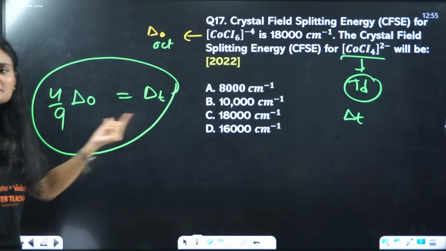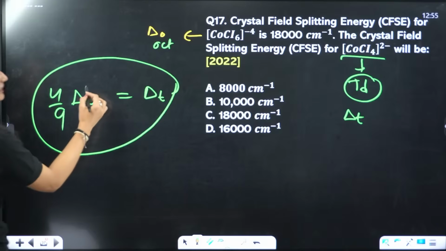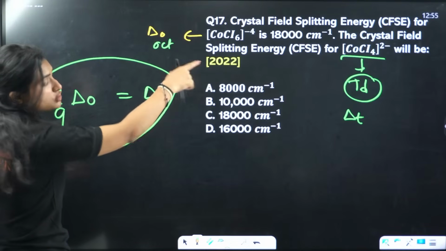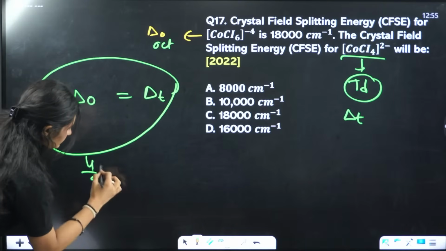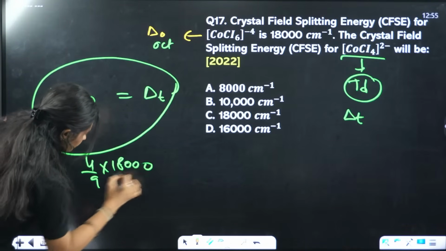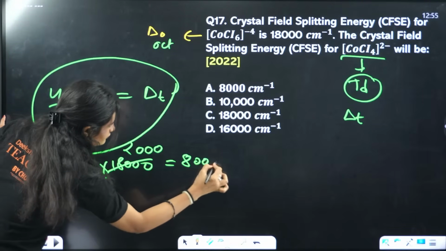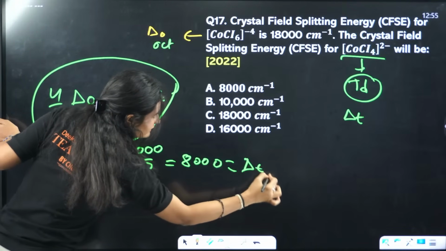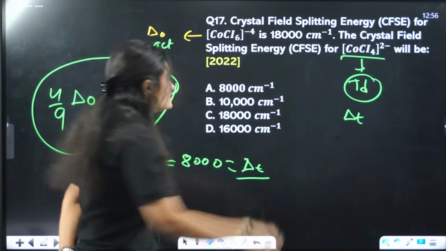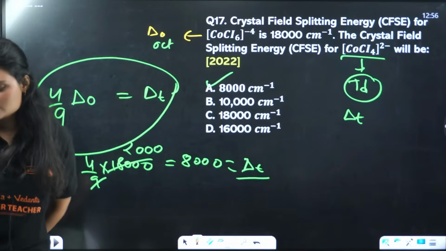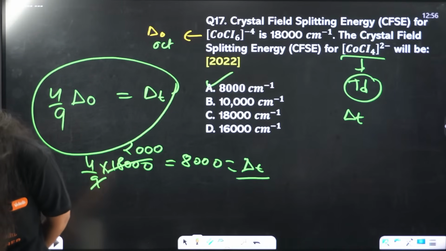So tell me, this is simple. You guys would have solved it, right? What is the answer? The value is given for the crystal field splitting for octahedral complexes. It's 18,000 centimeter inverse. 4 by 9 times 18,000. That is the crystal field splitting for tetrahedral complexes, 8,000 centimeter inverse. How many of you answered A? Yes, Manaswini answered A.